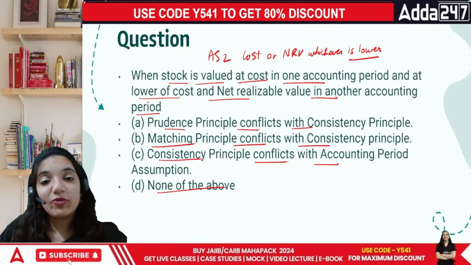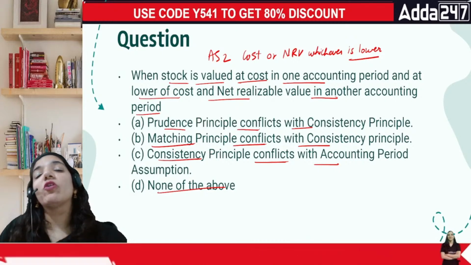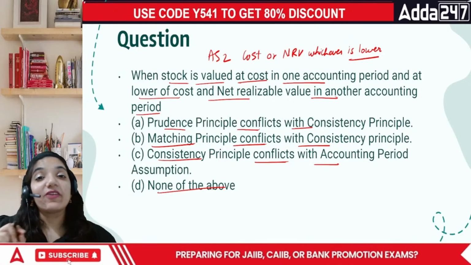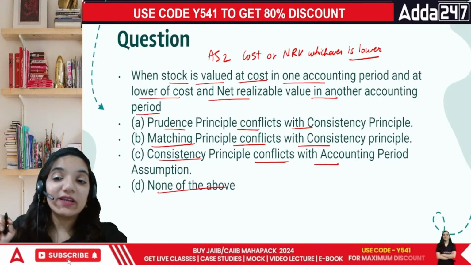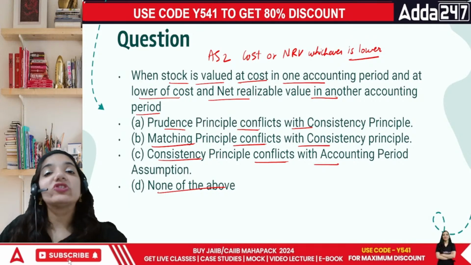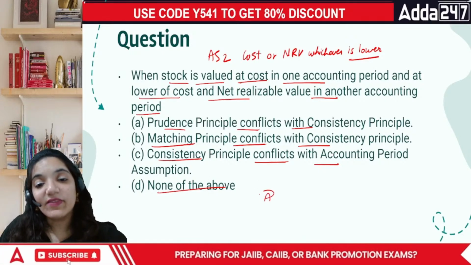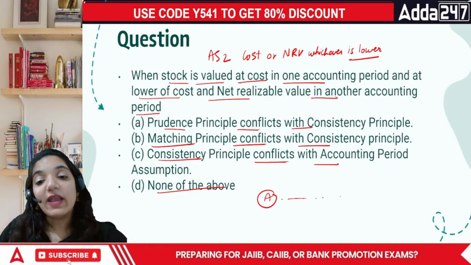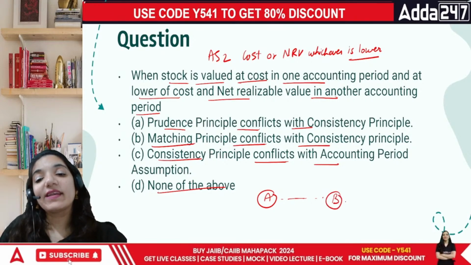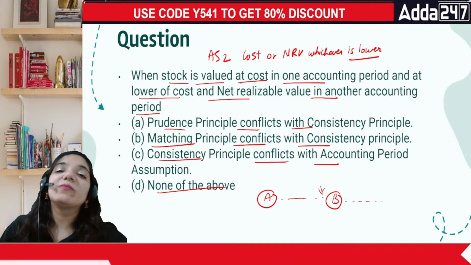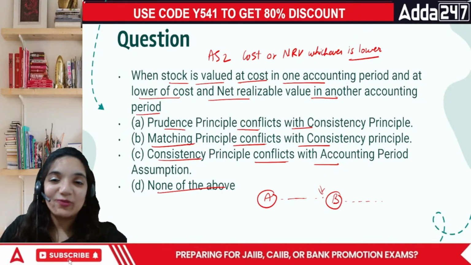So in this case, the problem is we have to follow cost or NRV, whichever is less, but this is conflicting with another important concept, which is called the consistency principle. If you're following method A, then continue method A only, and if you change, then continue with the change further. But for a moment you are breaking the consistency principle.